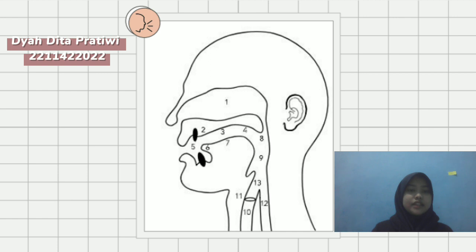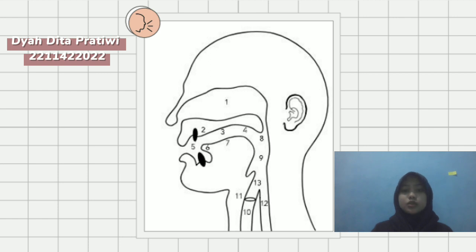Next is number eleven. Number eleven is vocal folds. There are two thin sheets of tissue that stretch in a V-shaped fashion from the front to the back of the larynx. These are called the vocal folds. The vocal folds can be positioned in different ways to create speech sounds. Air passes through the vocal folds.